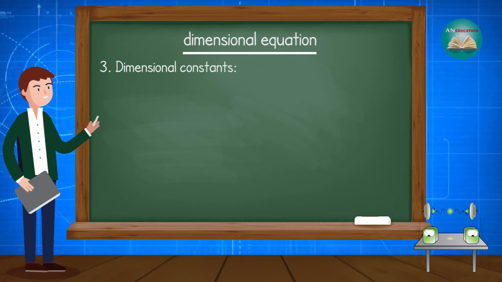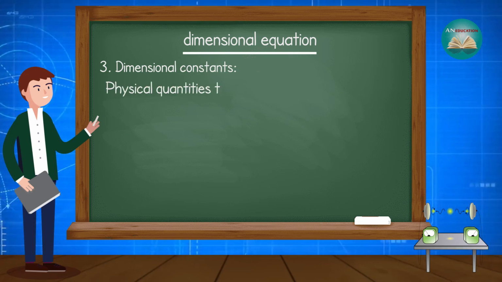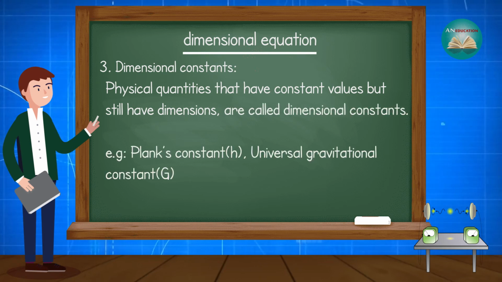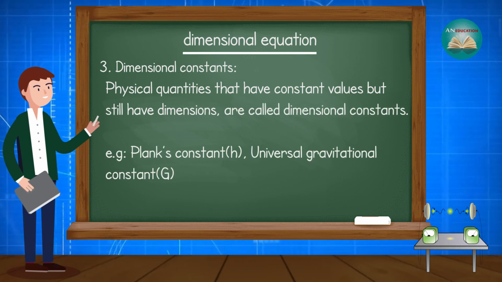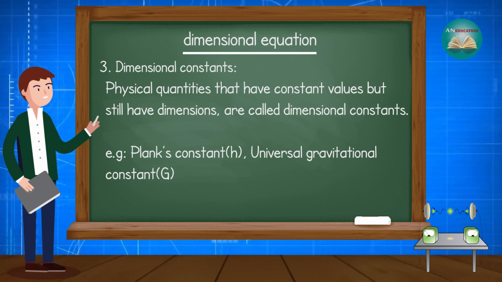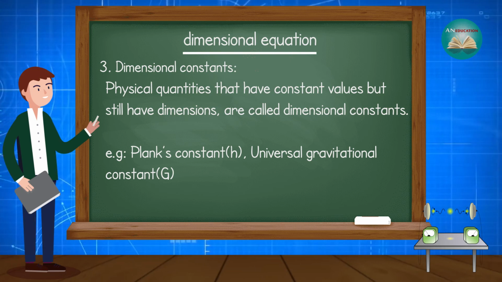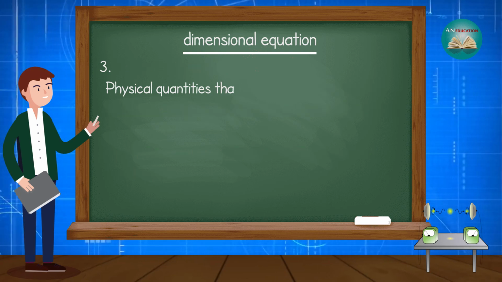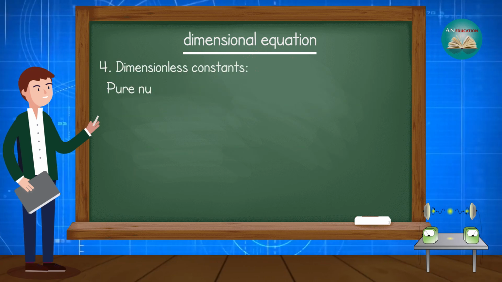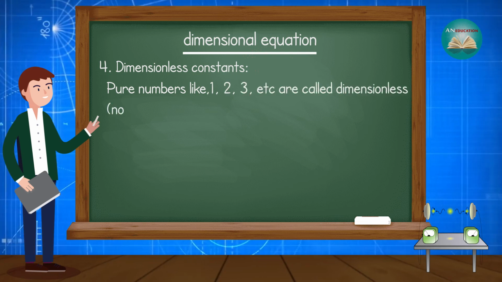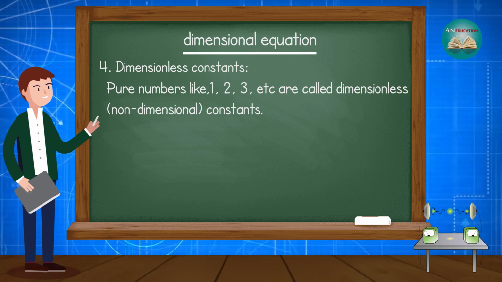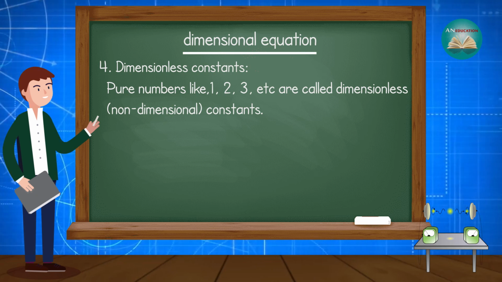Third is dimensional constant. Let's talk about the definition of dimensional constant. Physical quantities that have constant values but still have dimensions are called dimensional constants. Example: Planck constant, which is represented by small h, and the universal gravitational constant, which is represented by capital G. Fourth is dimensionless constant. Pure numbers like 1, 2, 3, pi, etc. are called dimensionless or non-dimensional constants.